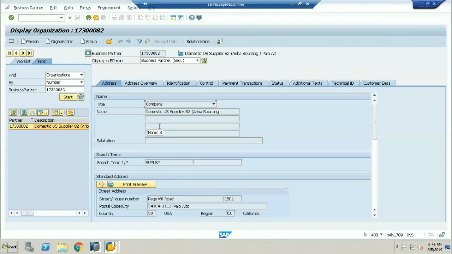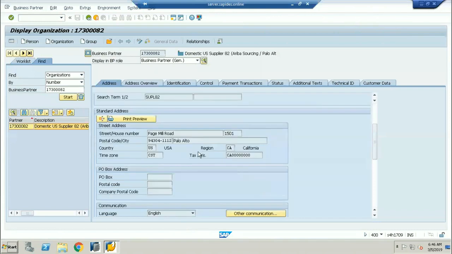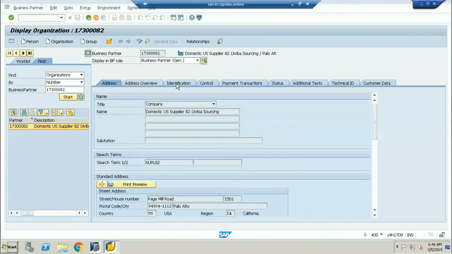Okay. Now you can see here the details. Now he is the business partner, basically from the US. This is going to be the details. He has the transaction code, and these are all the details about the vendor account. And here, if I want to switch, this is the general business partner.